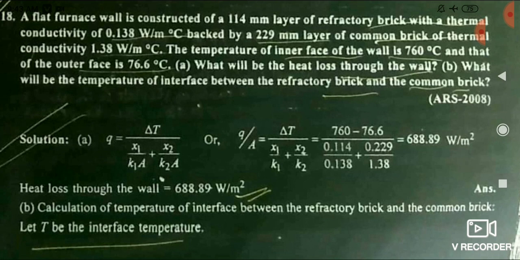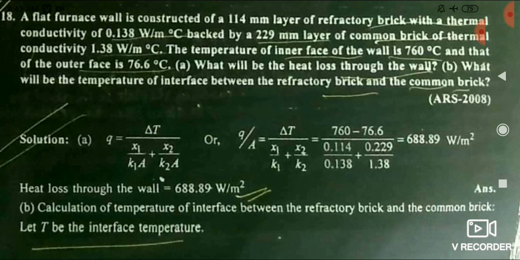So you can easily calculate the net amount of heat transfer is equal to delta T divided by R1 plus R2, means net temperature difference divided by net resistance. So here it is not talking about the area, so you can easily put Q by A, and for R1 delta X1 by K1, R2 delta X2 by K2, and you can get the answer, that is 688.89.